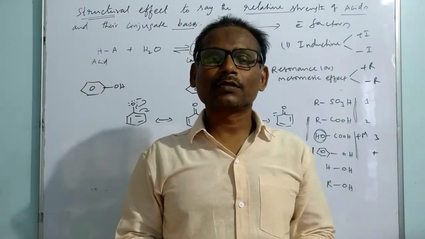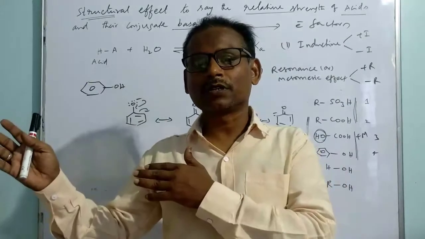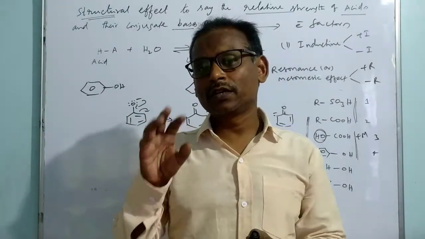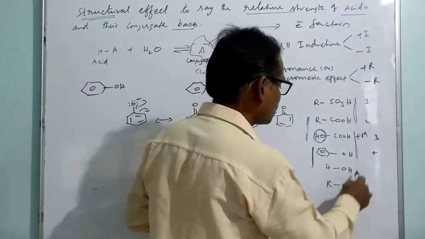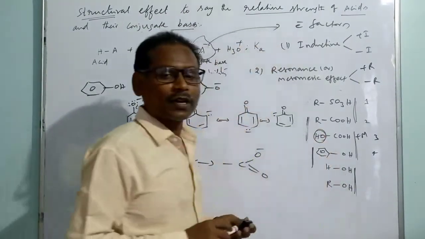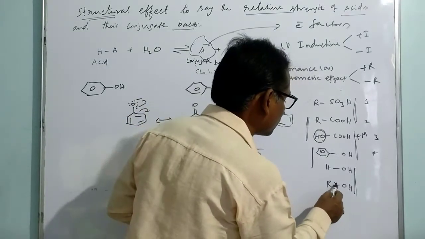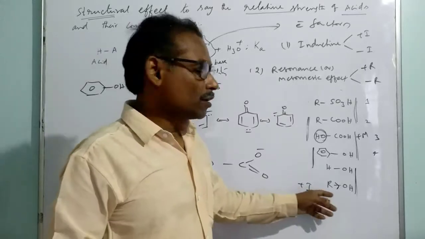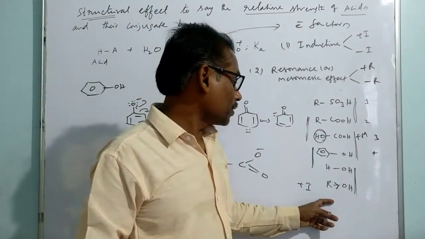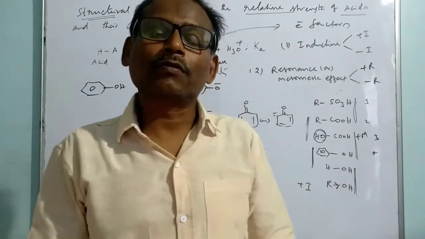So phenoxide is more stable. That's why phenol, the conjugate acid, is a stronger acid compared to water. And among water and alcohol, water is a stronger acid because the alkyl group is an electron pushing group by positive inductive effect. Like that, alcohol is considered a weaker acid compared to water.